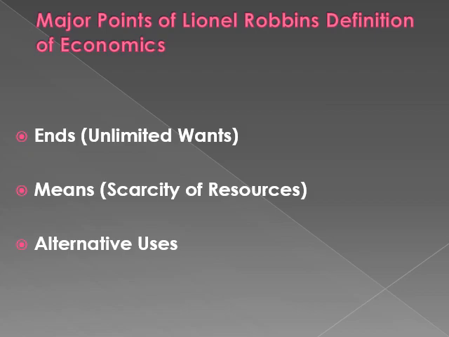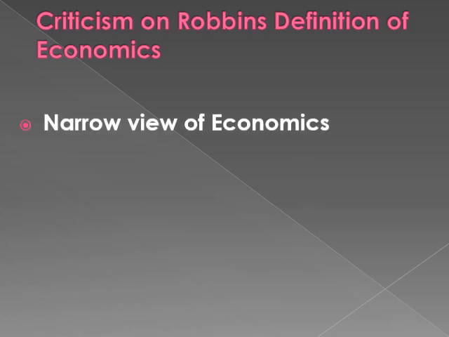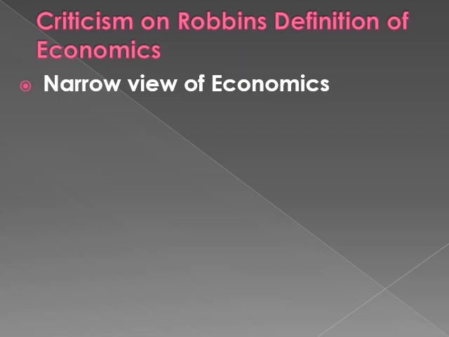Now, let's move. Now, we are going to look into the criticisms, and our first criticism is narrow view of economics. Basically, if you look into the definition, you will find that Robbins has only and only focused upon just the human behavior towards scarce resources and unlimited wants.